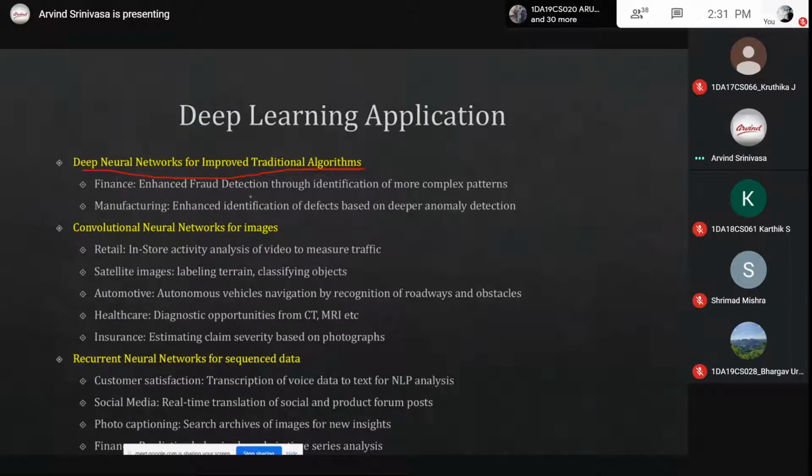Next is manufacturing: enhanced identification of defects based on deeper anomaly detection. What happens is, in a supply chain on a conveyor belt, the products are getting moved and everything is automated.